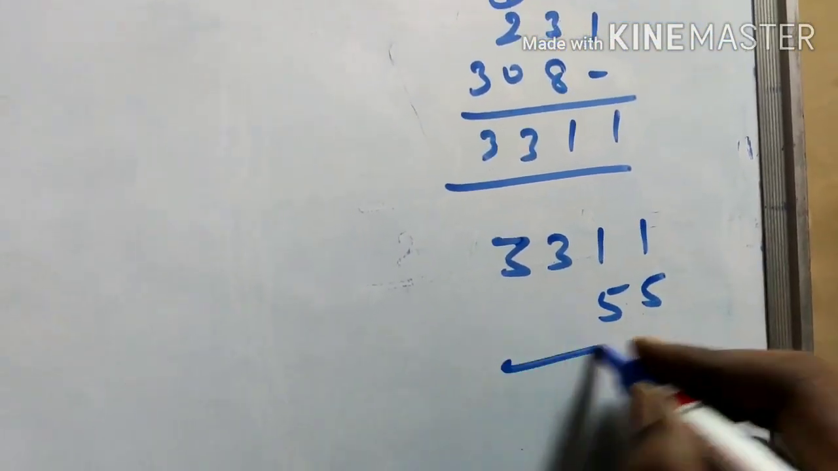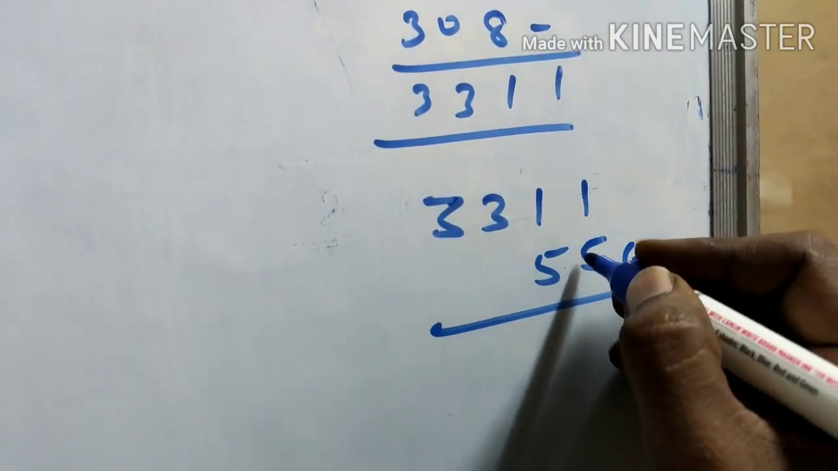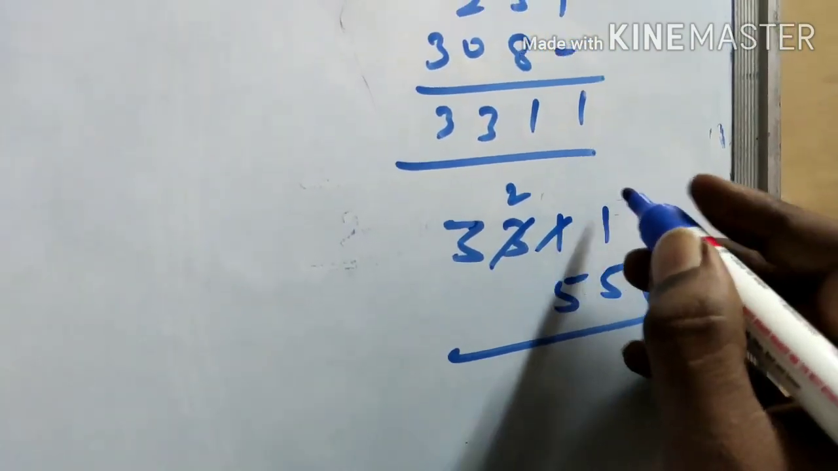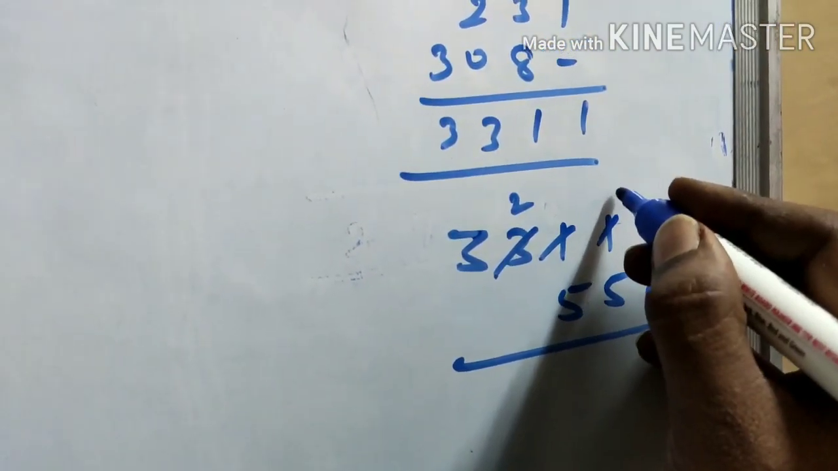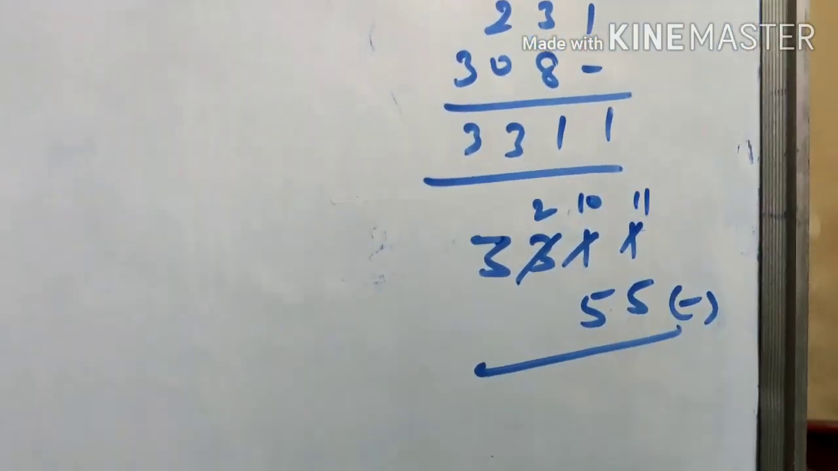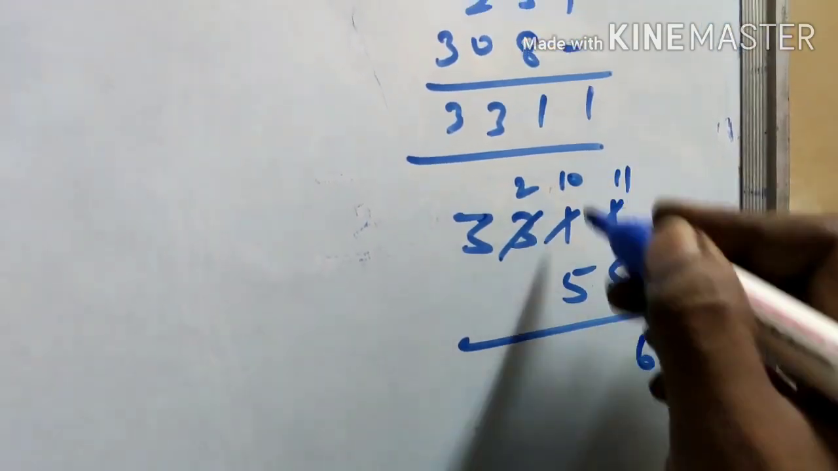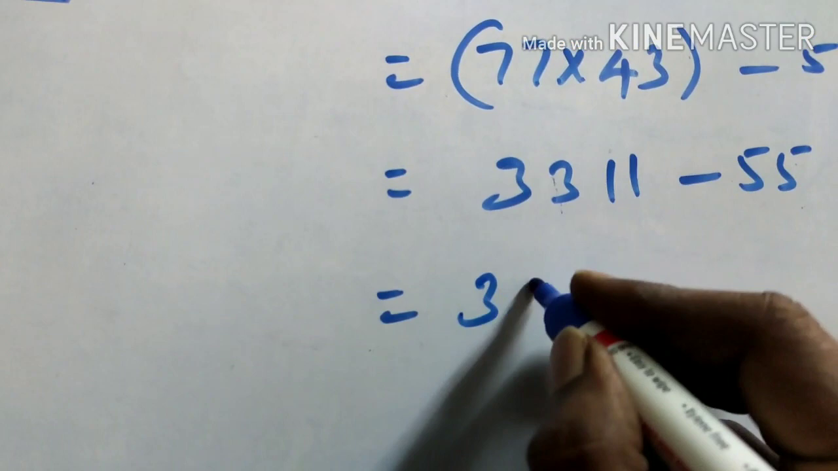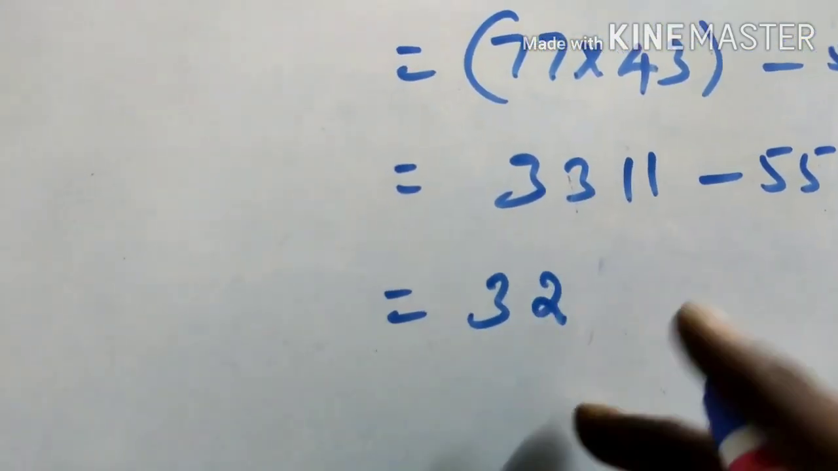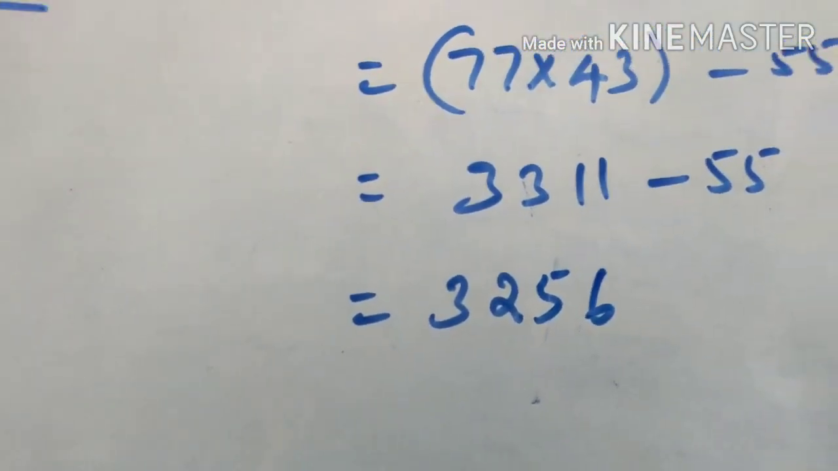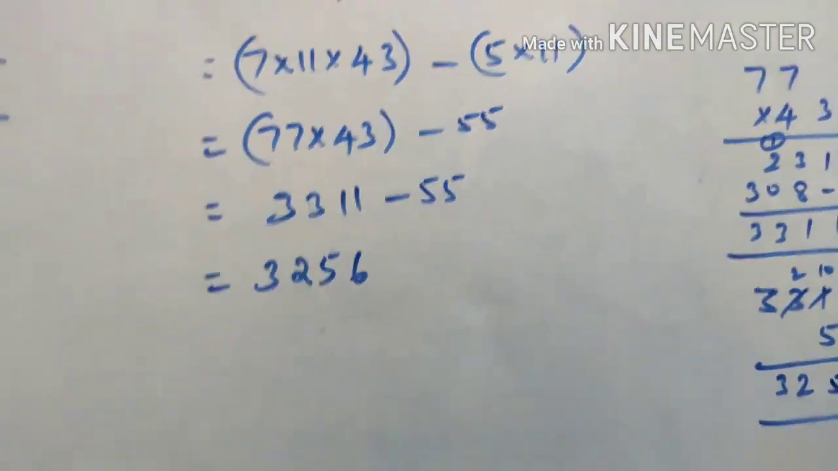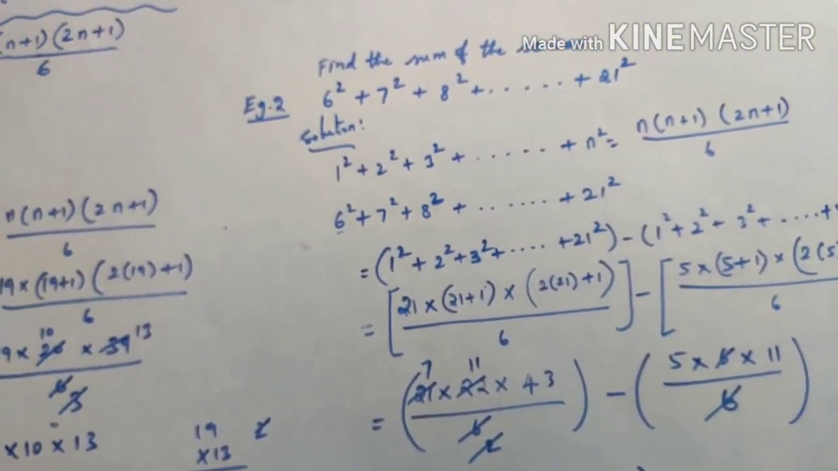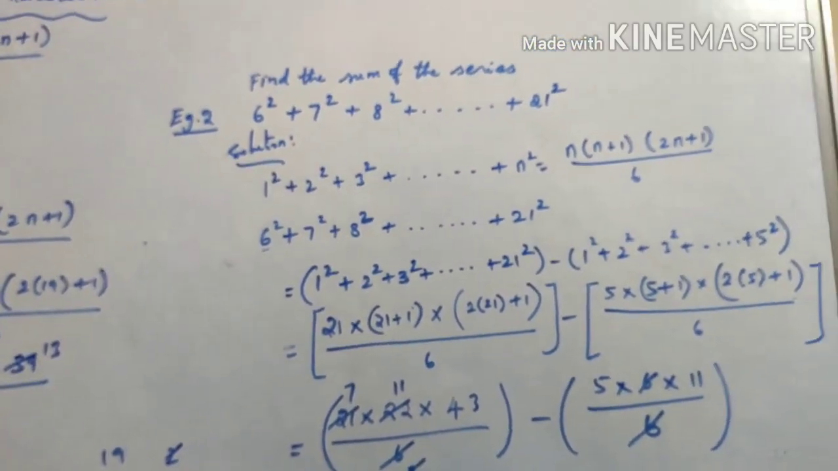3311 minus 55. Subtract, can't subtract. So borrow from here. This becomes 2. This becomes 11. This becomes 10. Okay. So 6, 5, 2, 3. So your final answer is 3256. Okay. So this is the way to find the sum of the series of squares of the first n natural numbers.